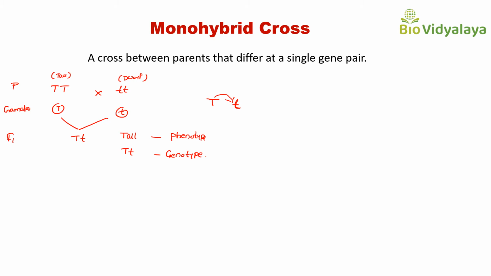After the F1 generation, Mendel self-pollinated this hybrid. That means capital T small t crossed with capital T small t. Here the gametes are capital T, small t, capital T and small t. We can draw the Punnett square.